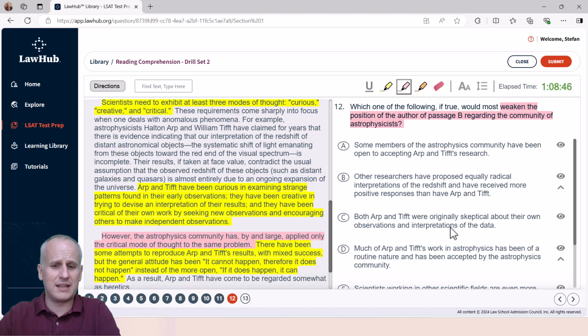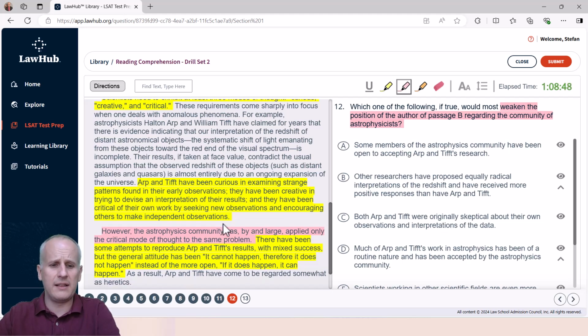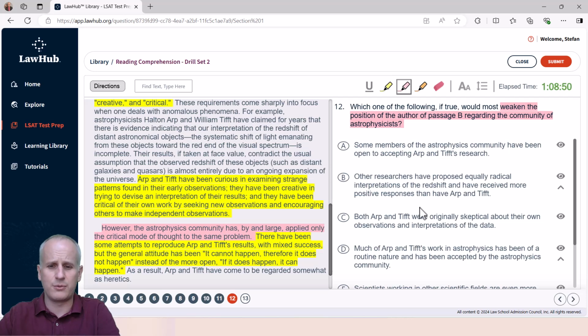So we treat this again as if it were a logical reasoning style question. So we're looking for our common wrong logical reasoning reasons to eliminate when it comes to argument tasks. We're looking to eliminate things that are vague, things that would strengthen as opposed to weaken, things that would need additional information in order to apply it to this argument that the astrophysics community has only applied the critical mode of thought to A&T's problems about the problem about the redshift.